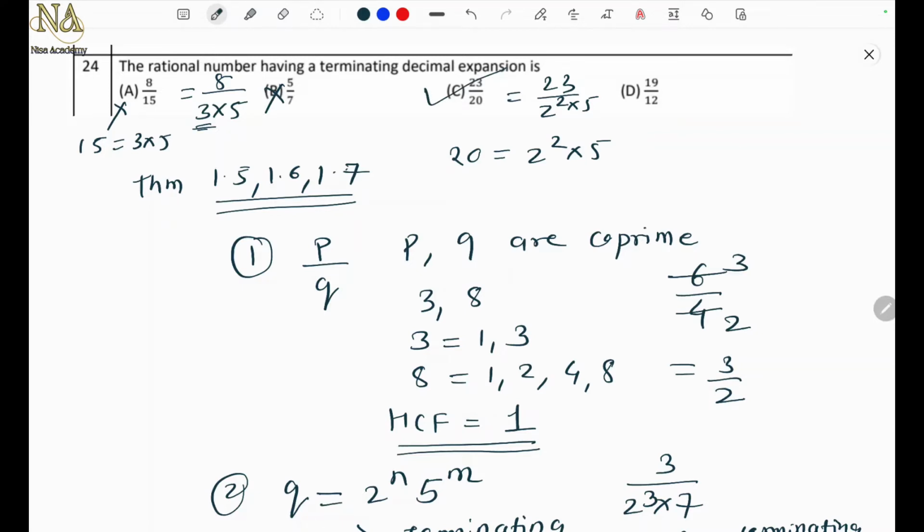So if you remember these two conditions, then you can just see the numbers, find the factors of the denominator, and you can say whether it has a terminating or non-terminating expansion. You don't need to do the actual division. Just check these theorems in your NCERT textbook, you will then clearly understand. So hope you understood this. Let's go for the next problem.